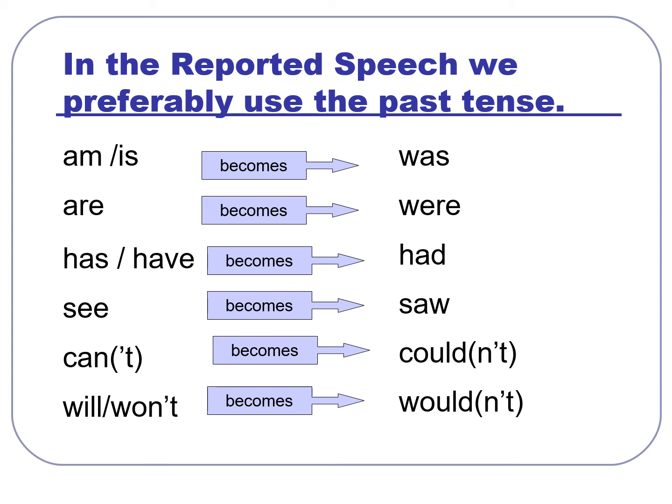Any tense that is in the present, you need to change it to the past. Present simple to past simple. Present continuous, past continuous. Present perfect, past perfect. Present perfect continuous, past perfect continuous. So present changes to past.